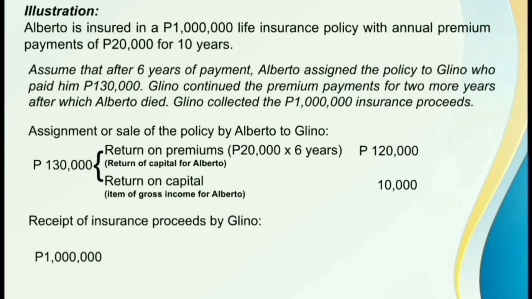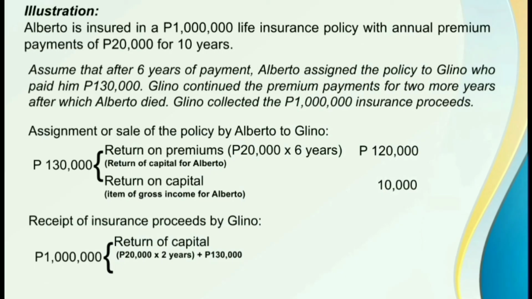The return of capital, ito yung 130,000 pesos na binayad ni Glino kay Alberto on account of the assignment of the policy plus, di ba after assignment, tinuloy ni Glino yung pagbayad ng insurance premium. So, nakapagbayad si Glino ng insurance premium for the next 2 years after assignment. And then, after that, namatay si Alberto.